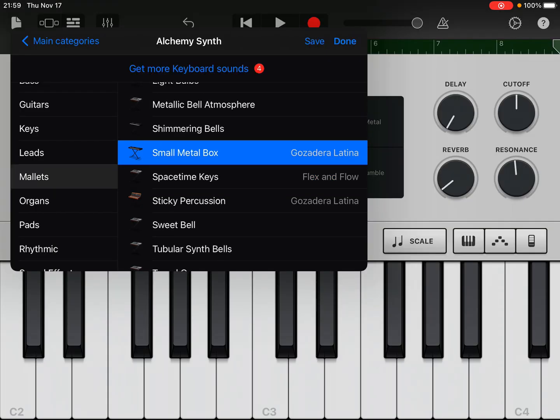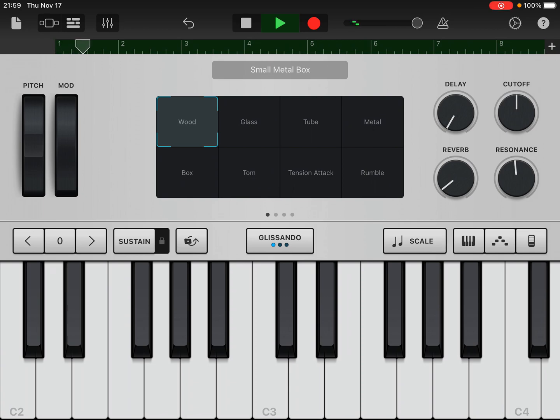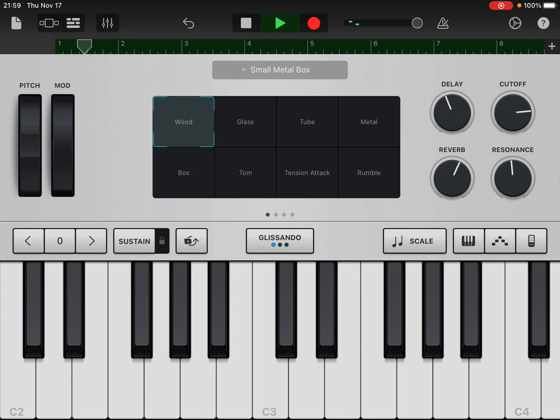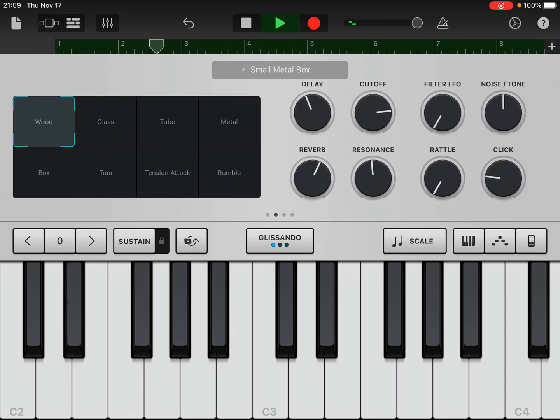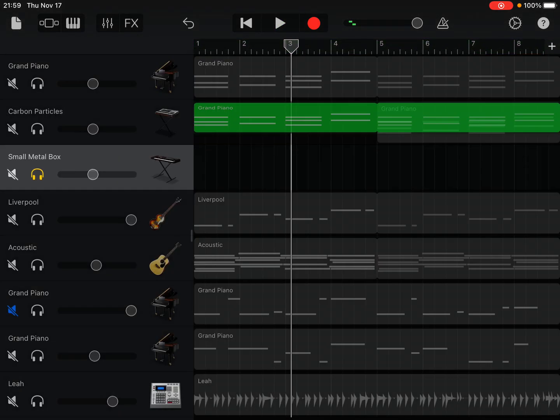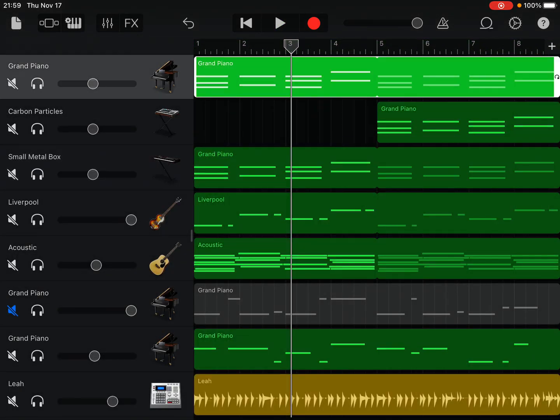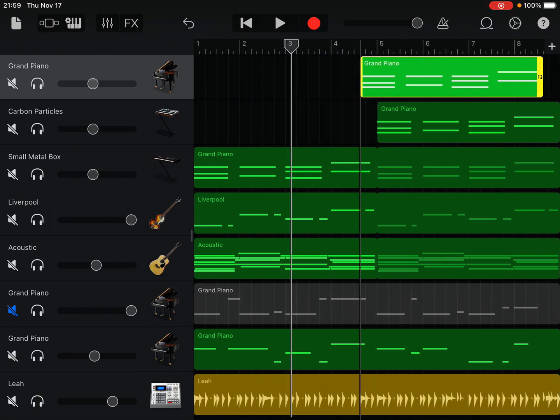That one's not my favorite. Okay, let's see how this sounds. I'll go back to wood, but like add a little bit of extra pieces here. All right, I think I have a cool vibe we can go with here. What we're gonna do is we're going to cut down on a number of things here.